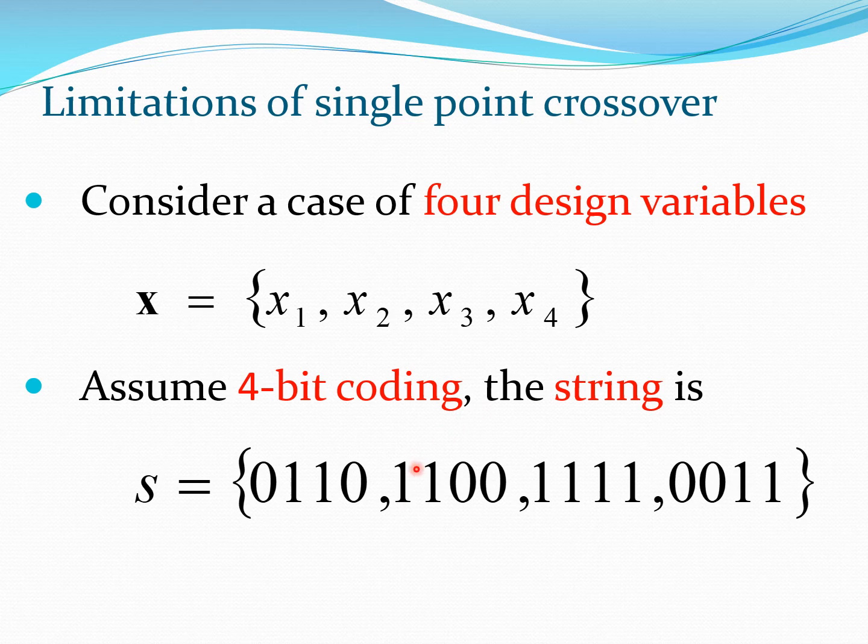It's much more likely that these bits are going to get changed somewhere here, and it's very less likely that the bits at the exact left of the string are going to get changed, which means that it's very likely that x4 and x3 will be changing all the time, but x1 and x2 may change much lesser when we are using single point crossover, because this number we are getting, it may be 4, it may be 8, it may be 12 or something like that, but at best it could be 15. So we are not going to cross over the last bit, for example, if we use a very simple method.